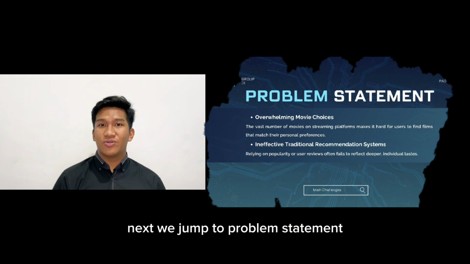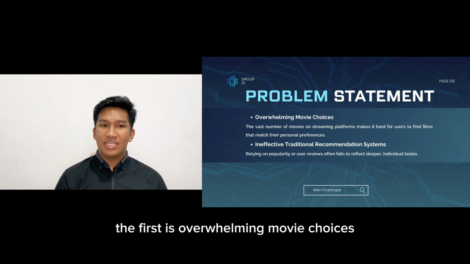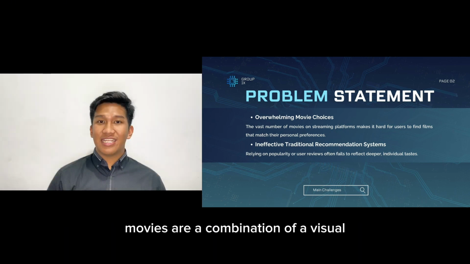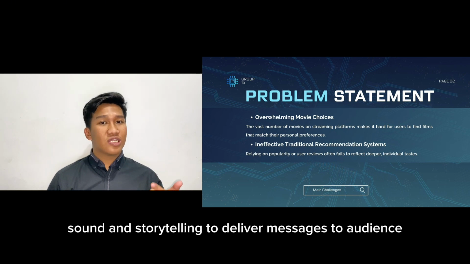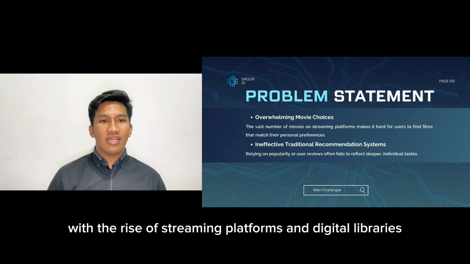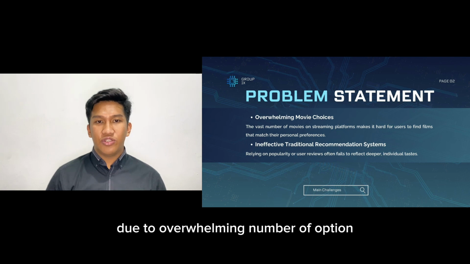Next, we jump to the problem statement. We have 2 points in this part. The first is overwhelming movie choice. The second, ineffective traditional recommendation system. Movies are a combination of visual, sound, and storytelling to deliver a message to the audience. With the rise of streaming platforms and digital libraries, many people have trouble finding movies that suit their tastes due to the overwhelming number of options.